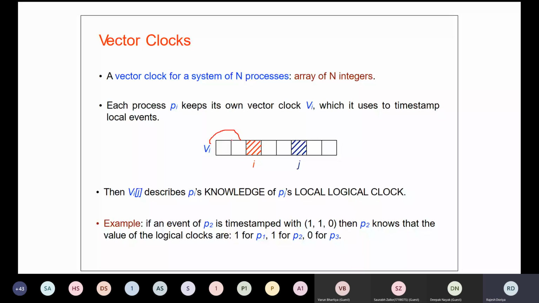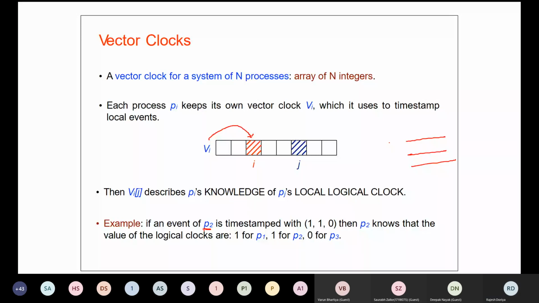So this will be keeping its own clock value along with the clock values of the other processes. For Vi, that means it has its own knowledge, while Vij describes Pi's knowledge of Pj's local logical clock. For example, if we have an event at P2 with the timestamp 110, we are talking about process P2. And we are assuming that we have three processes, P1, P2 and P3.